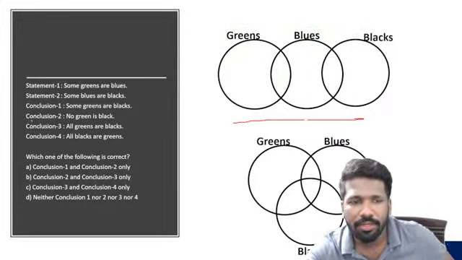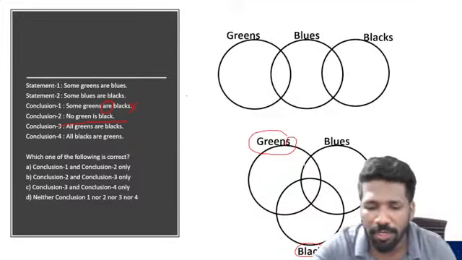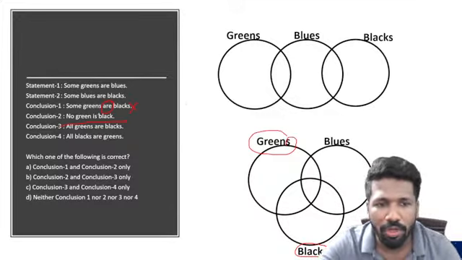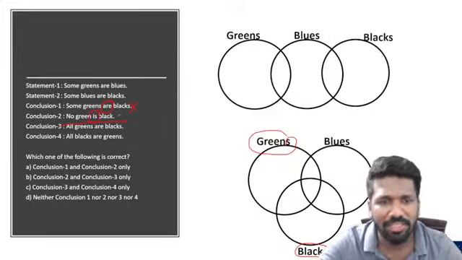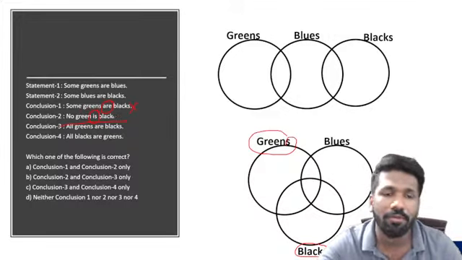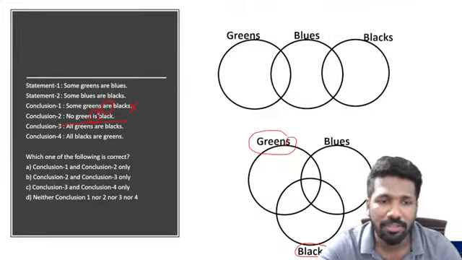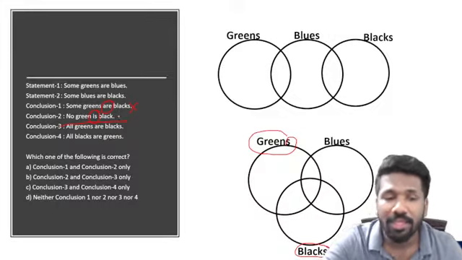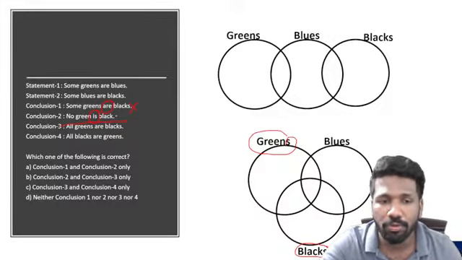In a minimal overlapping diagram we don't draw that, but there can be other possibilities also. "No green is black" is not definitely correct always. "No green is black" is a possibility. If no green being black is a possibility, then the option is correct, then the conclusion is correct.